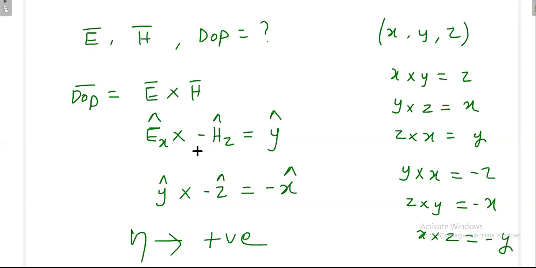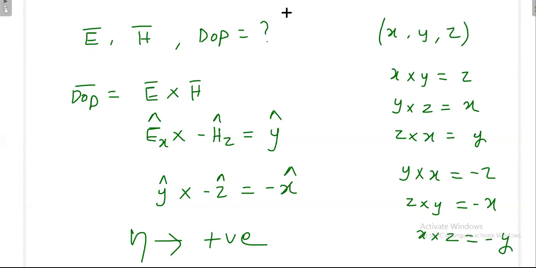Okay, so eta can never be negative. Next I'm going to analyze another combination. So far we have discussed our wave going in free space. What is free space? Free space is a place where conductivity is zero, and it is charge free, homogeneous, linear and isotropic.